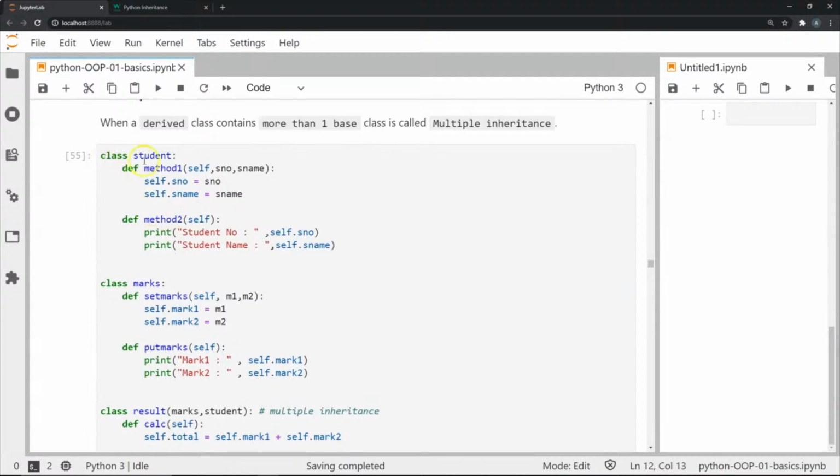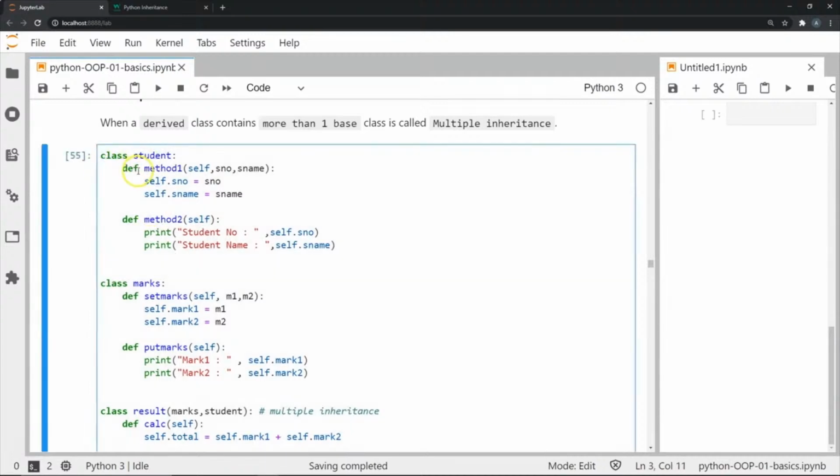If you can see here, I have a class called student with 2 methods defined, called method 1 and method 2. In method 1, we can pass 2 attributes, SNO, which is supposed to be like an ID or student number, and S name. These are 2 attributes that are probably descriptors for a student. In the next method, you have 2 print statements which print the student number and also the student name.